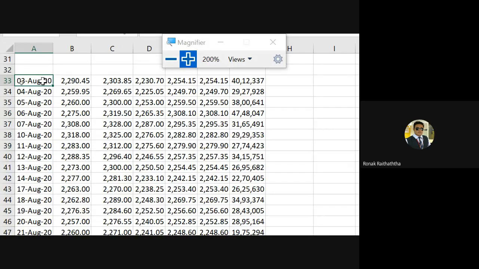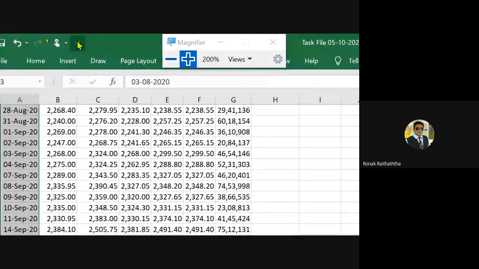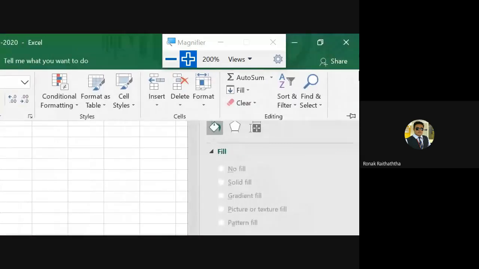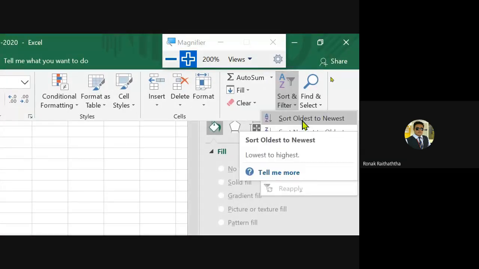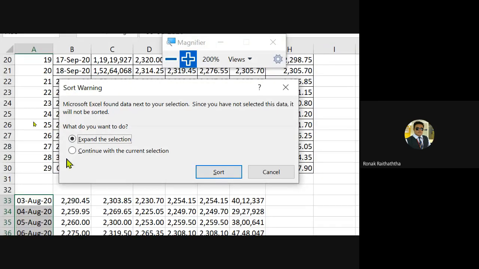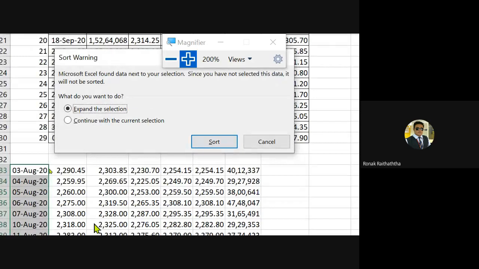See, if I am selecting only the dates and if I go over there, that is the home tab, then let me just go to a very simple one, as you said, oldest to newest. So I'm choosing oldest to newest. Then it will ask whether you want to expand the selection, because only the first column would be sorted, and your dates would get mismatched with your prices. Prices and dates should not be mismatched.